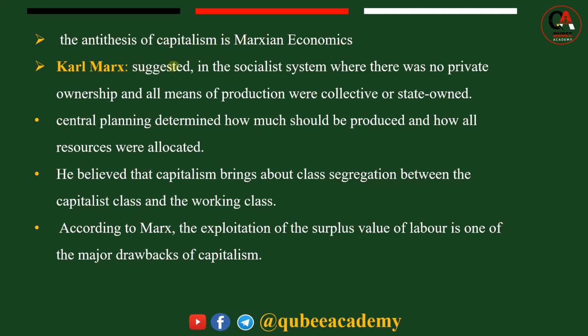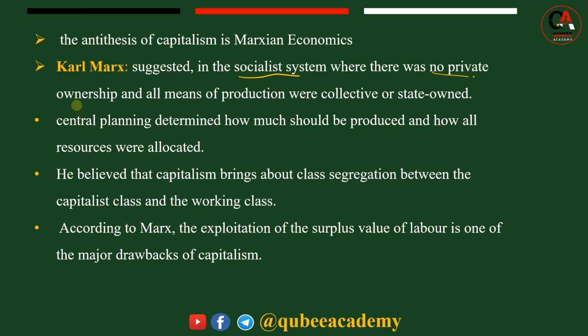Karl Marx suggests socialism, where there was no private ownership and all means of production were collective or state owned. Ta'uu qaba jedha. Kanaaf fallammoo Adam Smith Karl Marx yaada haaraa qabatee dhufe. Yaanni inni deeggaru maal jedhama? Socialism dha kan inni deeggaru. Kanaaf according to him socialism means where there was no private ownership.